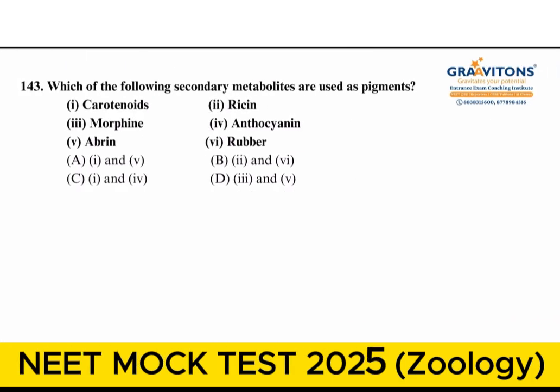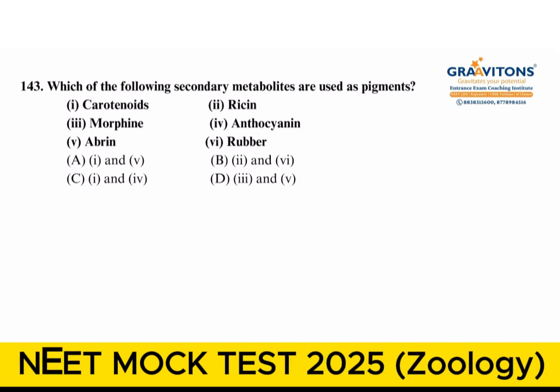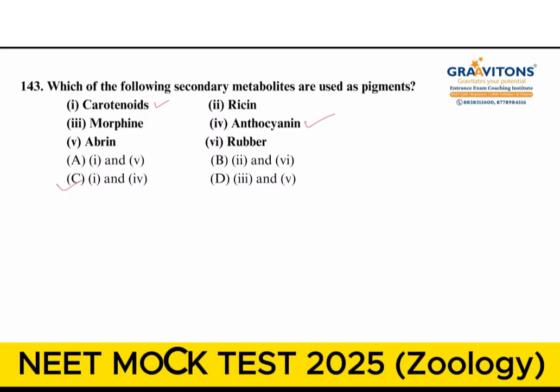The next question, which of the following secondary metabolites are used as pigments? So when we analyze the options, carotenoids are pigment and anthocyanin is pigment. So the option should be C, 1 and 4.